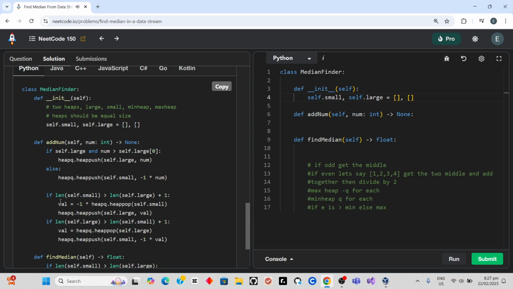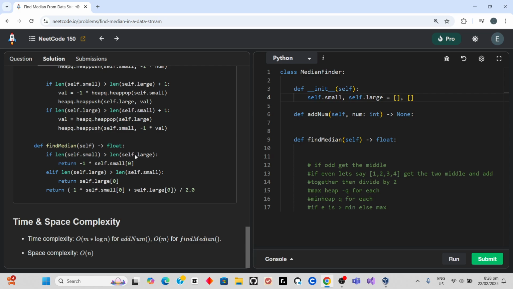So with that being said, the small heap is going to be implemented as a max heap. And the reason we have a max heap and not a min heap, it's kind of counterintuitive, right? If this is the small heap, why are we using a max heap? And for this one, we're actually going to have a min heap instead of a max heap.